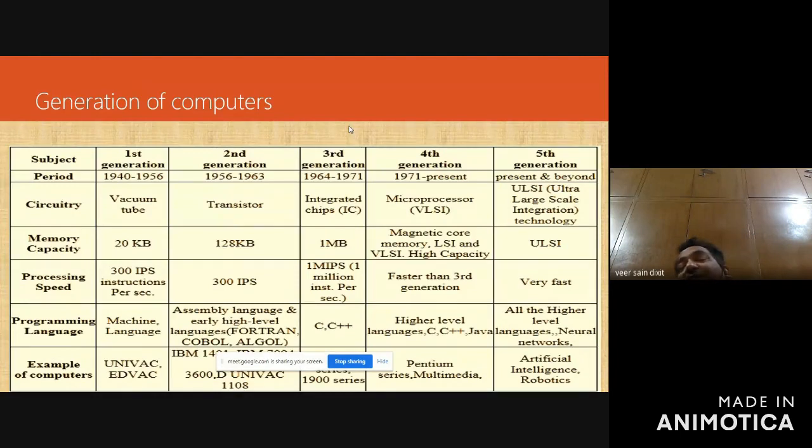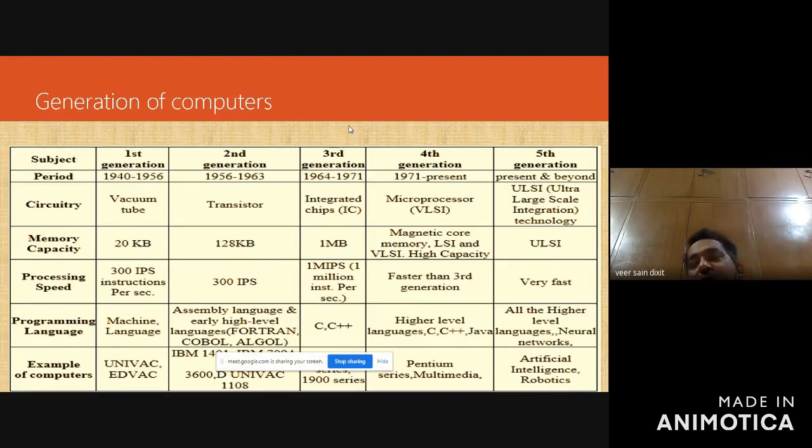When you want to deal with a very large number of data, for example, rocket launching, weather forecasting, natural language processing, these are the various applications in which human beings are not as good as computers. Then how to write the program for those things, that is the main use of the computer.